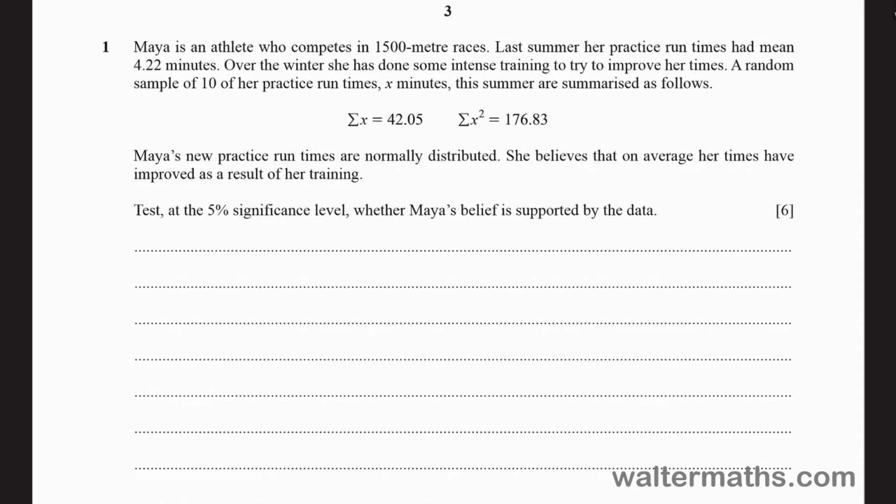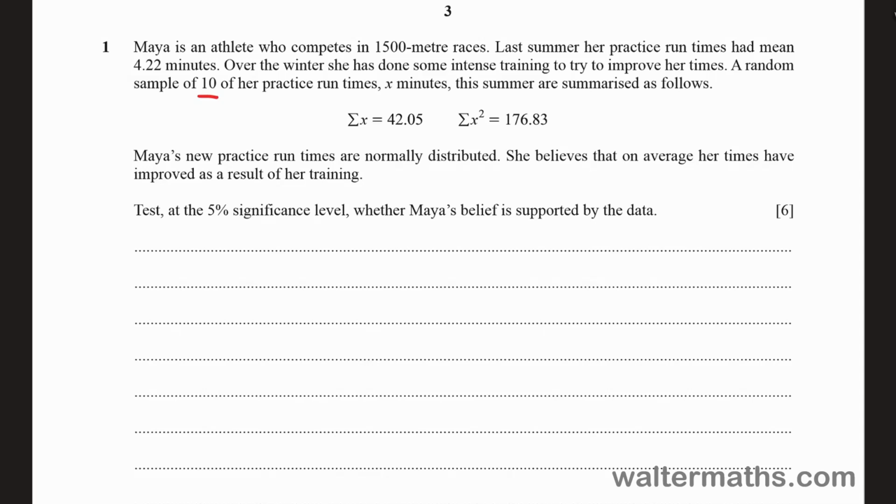Maya's new practice run times are normally distributed. She believes that on average her times have improved as a result of her training. Test at the 5% significance level whether Maya's belief is supported by the data. All right, so we want to perform a t-test here, seeing that we've got a small sample size.